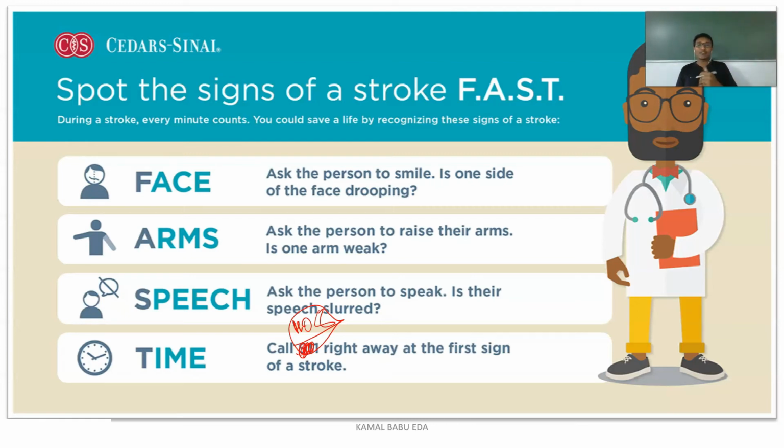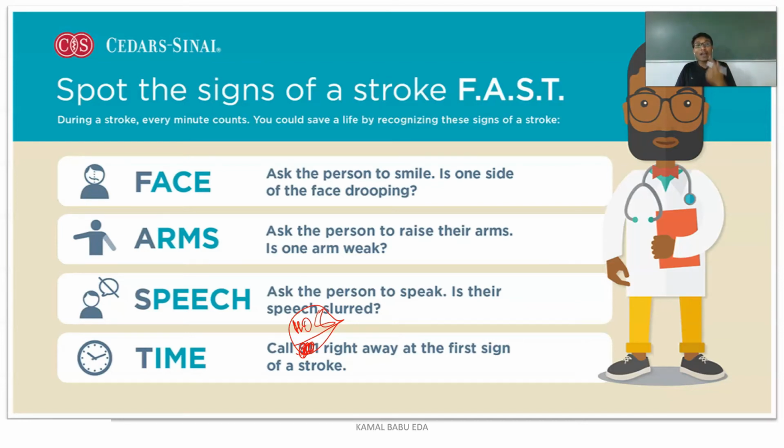So what does F stand for? F stands for face. You have to ask the person to smile. Whenever he is smiling, you can observe one side of the face dropping, because due to the lack of blood supply to the brain, function is diminishing, resulting in lowering of the facial muscles. Then you ask the person to raise his hands. One arm will be weaker and the other stronger. He will be able to raise one hand and unable to raise the other because of the cerebral damage which has occurred in the brain.